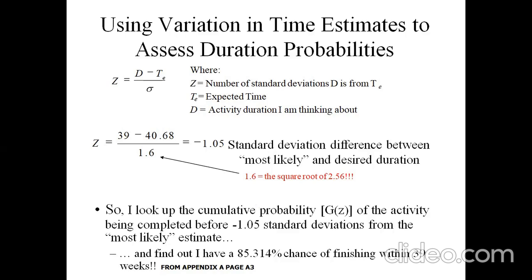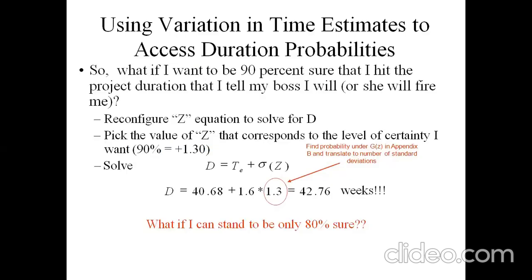So 1.05 standard deviation difference between the most likely and desired durations can be seen here. So I look up the cumulative probability of the activity being completed before 1.05 standard deviations from the most likely estimates, and also have 85.314% chance of finishing within 39 weeks from the starting of this project. So if I want to be 90% sure that I hit the project duration that I have chosen of 39 weeks, I reconfigure the Z equation to solve for D.